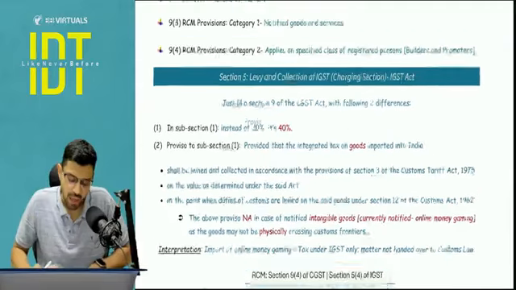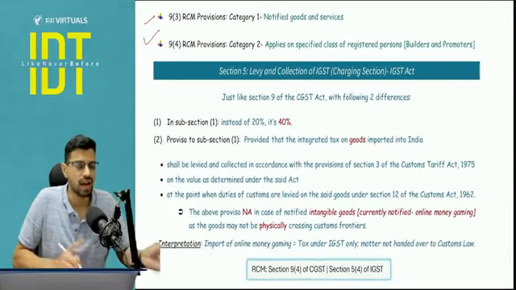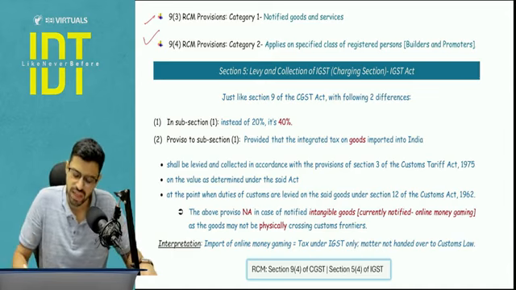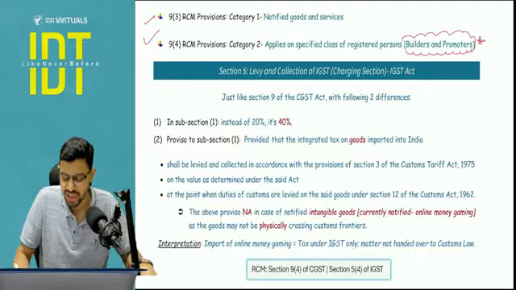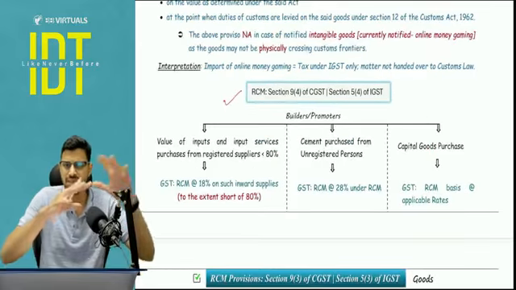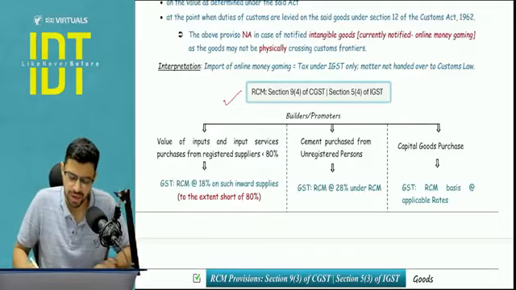Is it clear? Now, when we talk about RCM and FCM, it comes via 2 subsections. One is 9.3 and one is 9.4. 9.4, or with respect to IGST 5.4, is a very specific case of the real estate industry that I'm not expecting a question on in detail. We will just cover it very briefly. ICAI material has given it, but in a colored, brown background form. So I'm not expecting a detailed question on that.